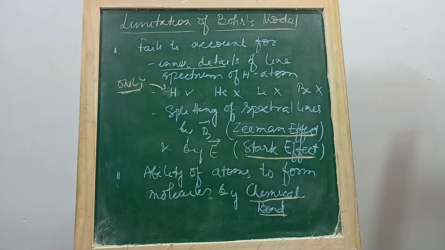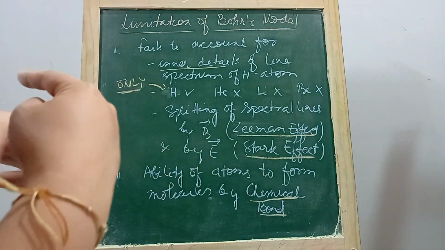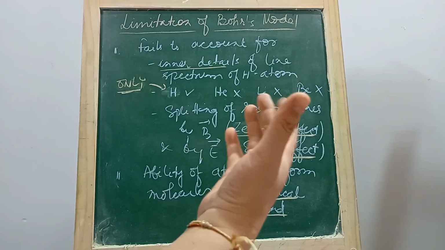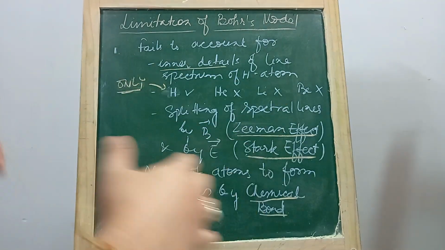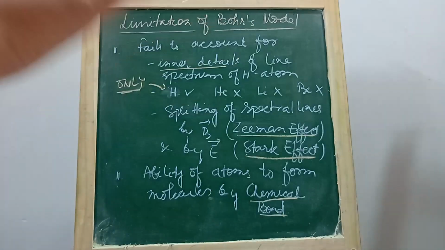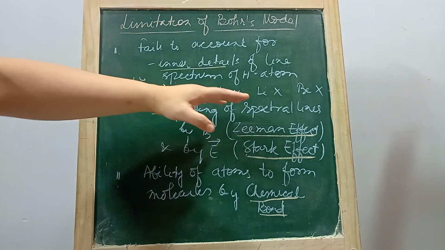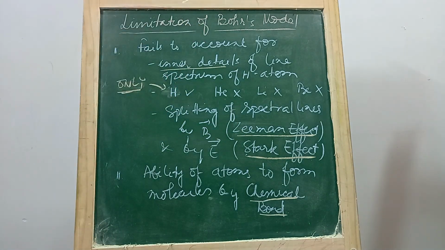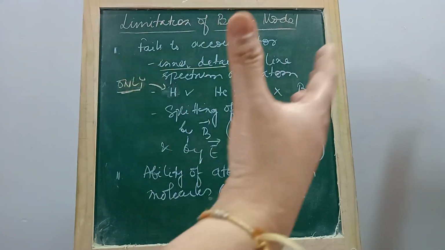Besides that, Bohr's model was only successful in describing the hydrogen atom or similar species, like the helium cation, lithium cation, or beryllium cation, not the helium atom, lithium atom, or beryllium atom. He was not able to explain why they are stable, or how the spectra of helium, lithium, or beryllium are formed. Besides hydrogen, it was not able to explain any other atom, their stability, or the spectrum formed by them.